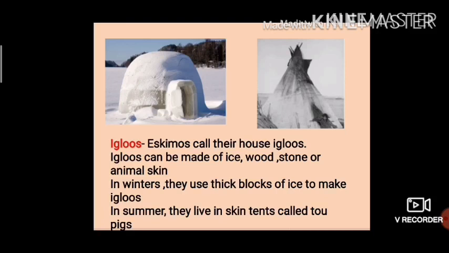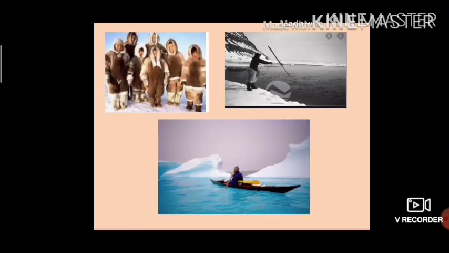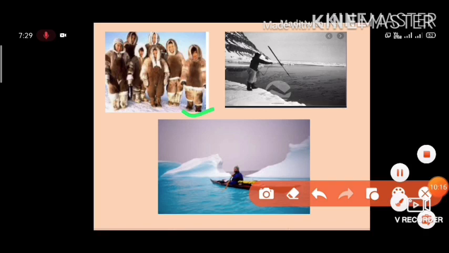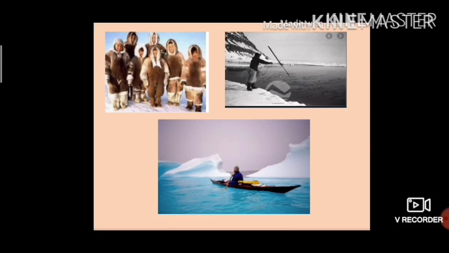So next topic is clothes. Yes, see these clothes. What kind of clothes do they wear? The people wear clothes made of seal and reindeer skin. They wear waterproof shoes. Jackets with hoods lined with fur, see the jackets, are worn by men, women and children. And these jackets are called parka.